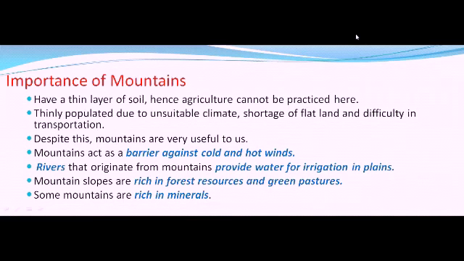Firstly, mountains have a very thin layer of soil, children. Hence, agriculture cannot be practiced here. So, it is not a favorable condition for agriculture to take place in mountain areas. Because of very few chances of having agriculture, it is directly or indirectly influencing what, children? Population. Yes, that is the reason why mountainous areas are not densely populated. They are very thinly populated.